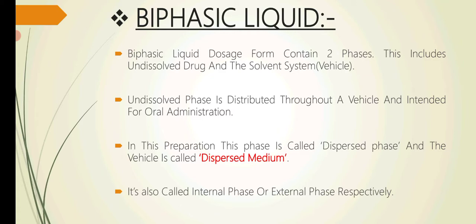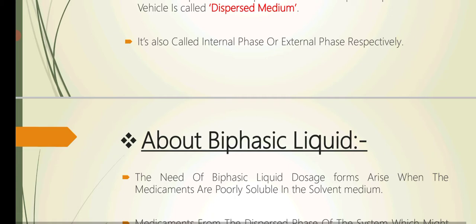This includes undissolved drug and the solvent system, which is also called as vehicle. Undissolved phase is distributed throughout a vehicle and intended for oral administration. In this preparation, this phase is called dispersed phase and the vehicle is called as dispersion medium. It is also called as internal phase or external phase respectively.